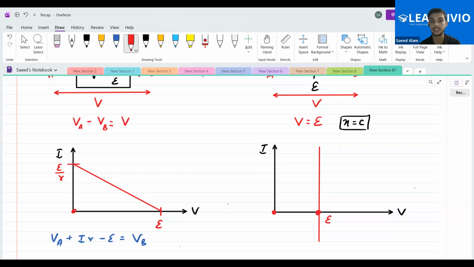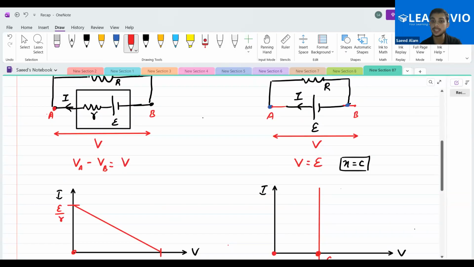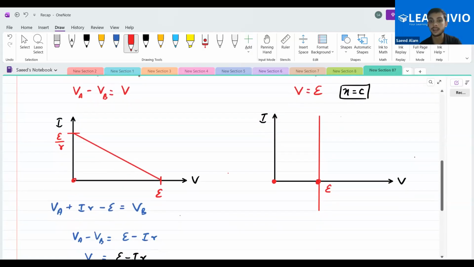So this is the difference between the graphs for the ideal source and the practical source. And what we can see over here, this was in terms of mathematics, that whatever the y we choose, we get the x to be E. In terms of physics, whatever the current is passing through the battery, it doesn't matter. It will always establish the potential difference of E across the 2 points, wherever the battery is connected. This was the ideal battery that I was repeating from, I think, the second or third class from the very starting. So in terms of physics, what I can say is that whatever the current is passing, it doesn't matter actually. Okay, is this clear to you people?